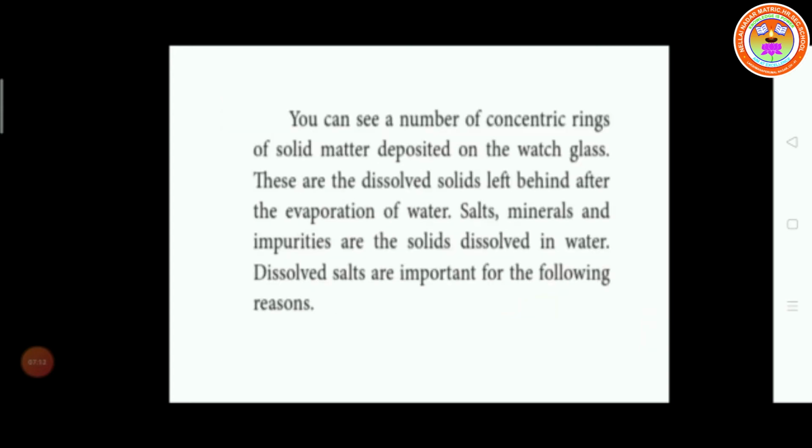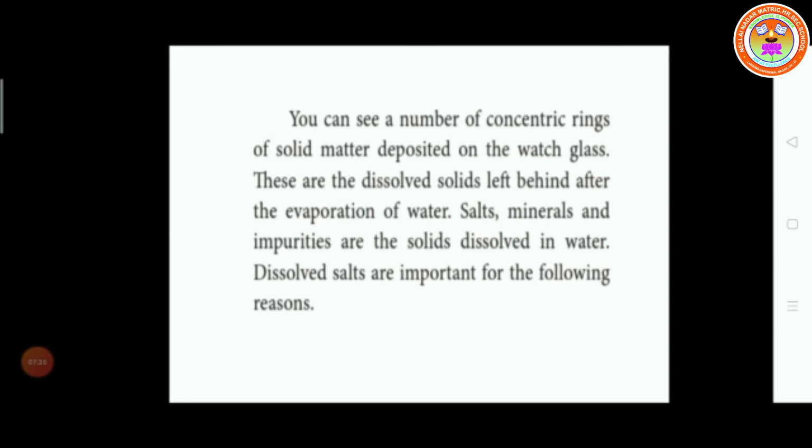So you can see a number of concentric rings of solid matter deposited on a watch glass. These are dissolved solids left behind after the evaporation of water. The salt, minerals and impurities are the solids dissolved in water. The dissolved salts are important for the following reasons.